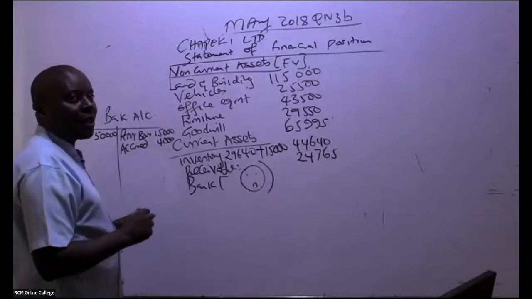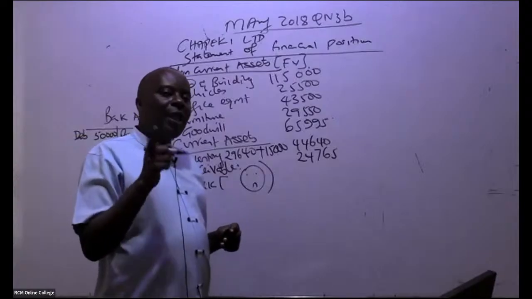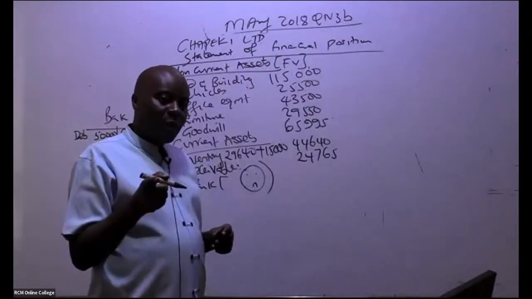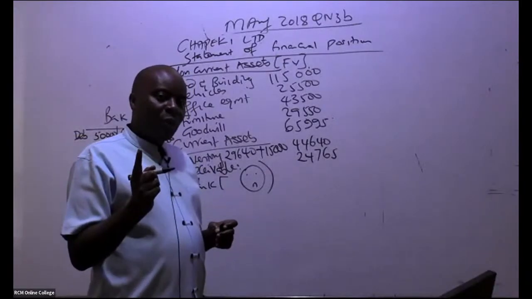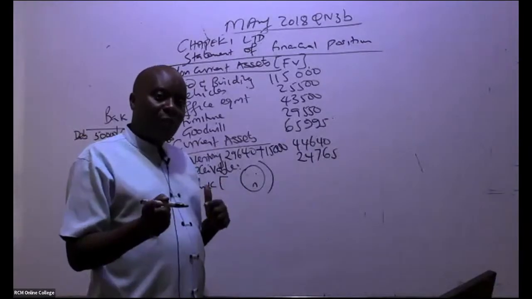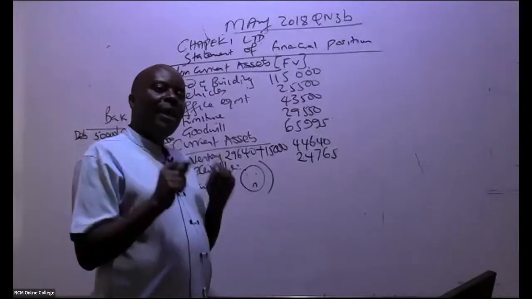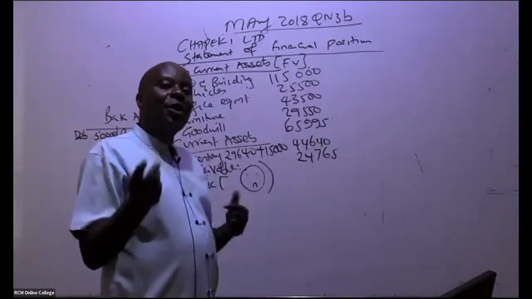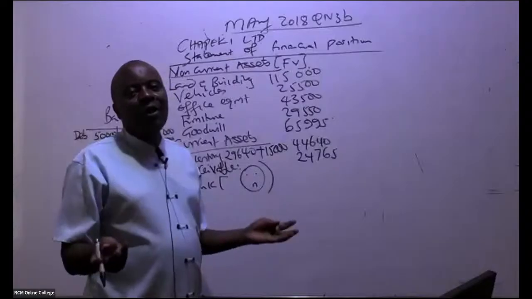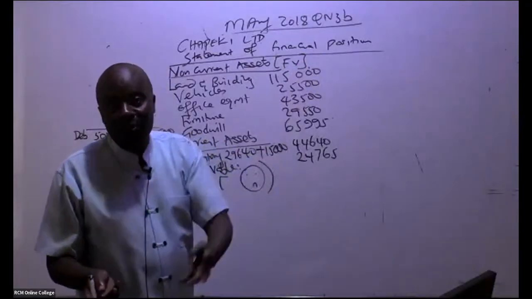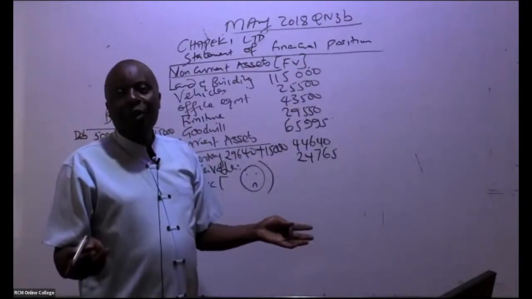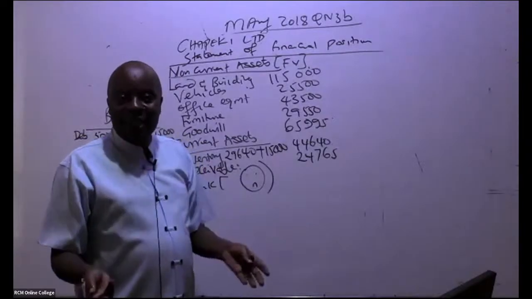In this bank account, do we have any balance that was brought forward? If they tell you that there is a bank overdraft, it is a balance brought down, but on the credit side. Once the proceeds come, you don't have to be told that the bank overdraft was paid.